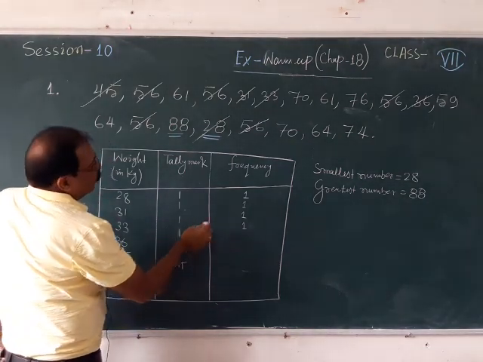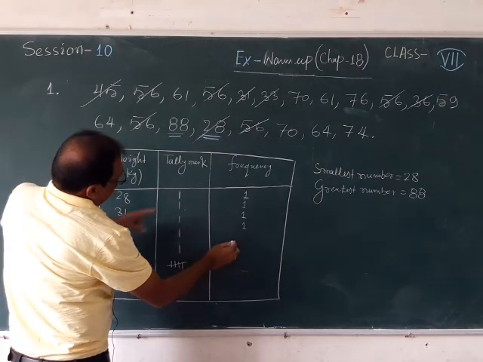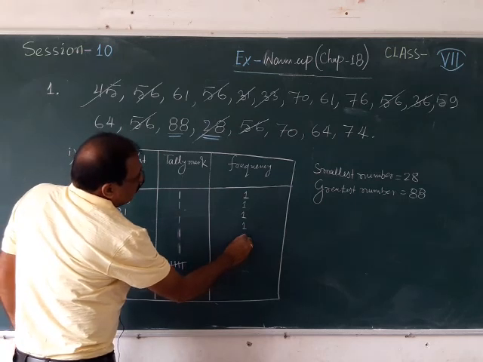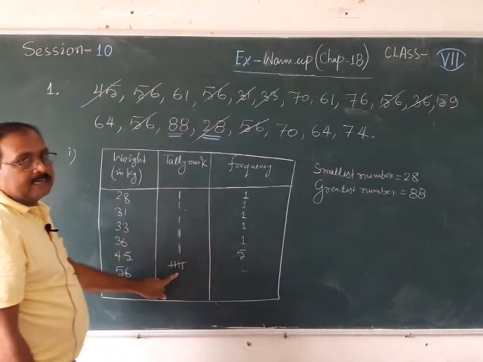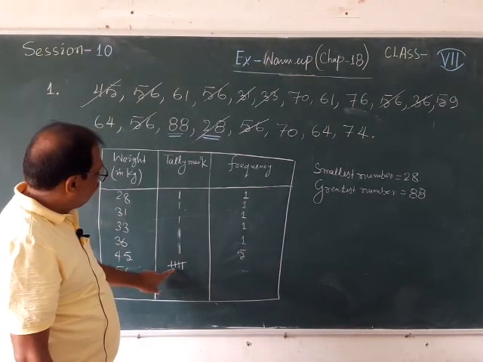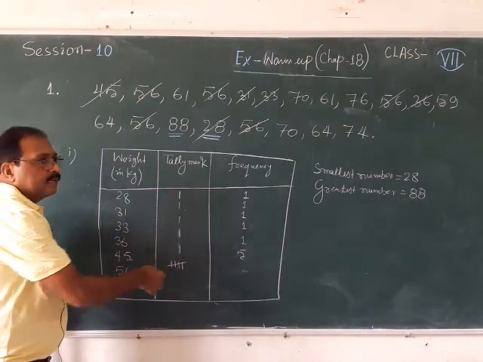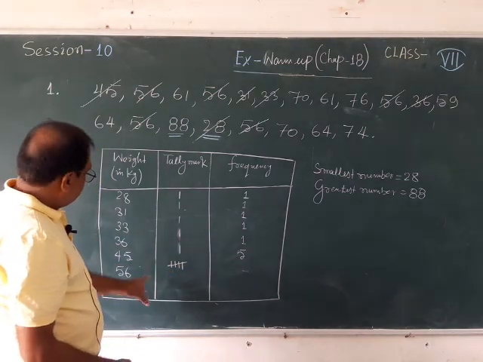So here 28 was 1, this is also 1, and here 1, 2, 3, 4, 5. So after writing 1, here we are having 5. So this is called a tally mark. You are aware that when you are writing 5, you draw 4 lines and then cut across them, then you can see 5 is coming. So this is the way to write the tally mark.